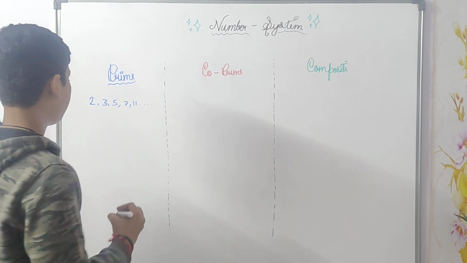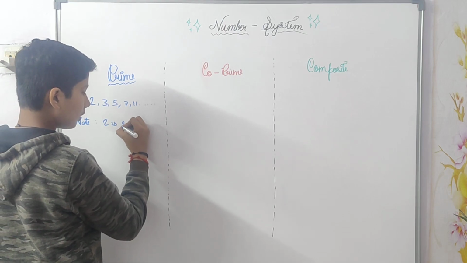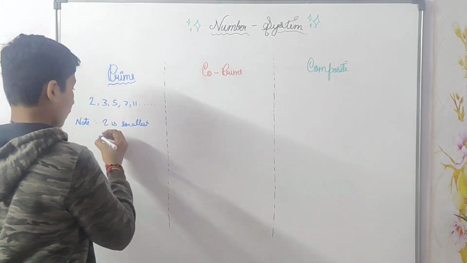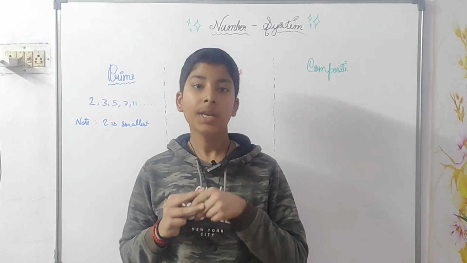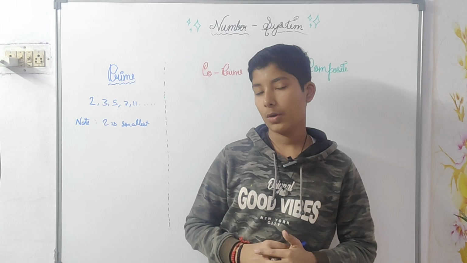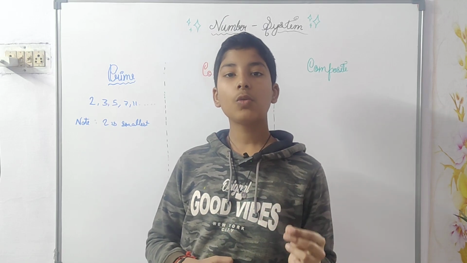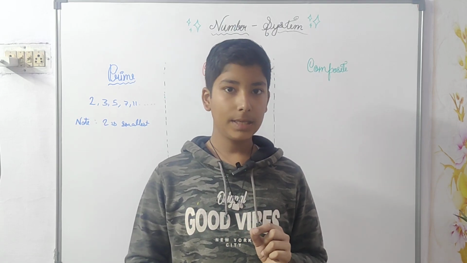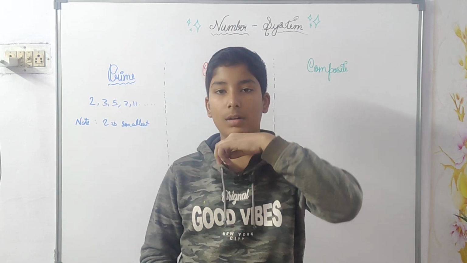See, there is a note. 2 is the smallest prime number, and other than 2 there is no prime number which is even, meaning all the prime numbers are odd except 2, because 2 is the only prime number which is even. 2 can divide any even number, so there is no other even number which does not have 2 as a factor.